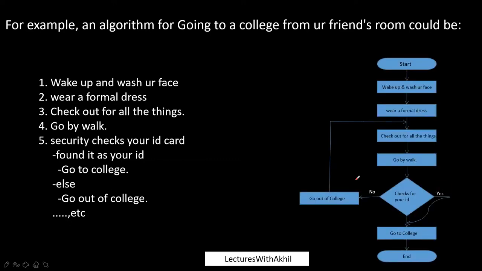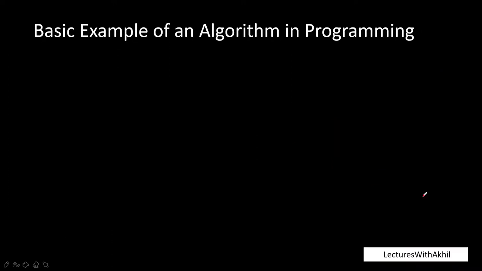This is nothing but a flow chart. You can see this diamond symbol is nothing but a condition. If security checks that it is my ID, he'll allow me to go to the college. If not, he'll tell me to go out of the college, take my ID and come back. So I'll go and check all the things and again come to the college. These are some basic steps to go from Nikhil's room to my college.